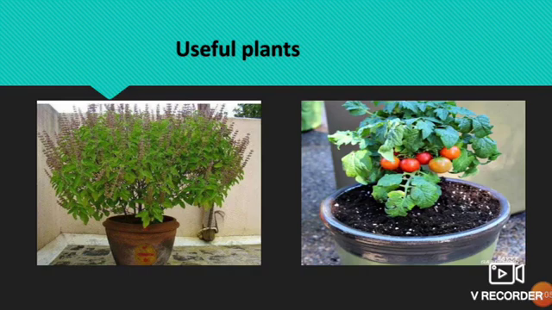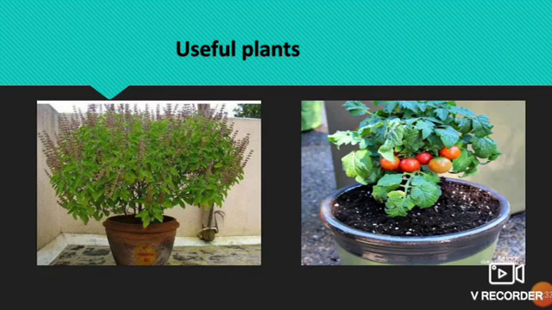Some plants like tulsi, vasaka, or it is also called adulsa, and ginger, hirada, beheda, asparagus are of medicinal importance, which we use as home remedies for minor illness. Some plants are used for industrial purpose.